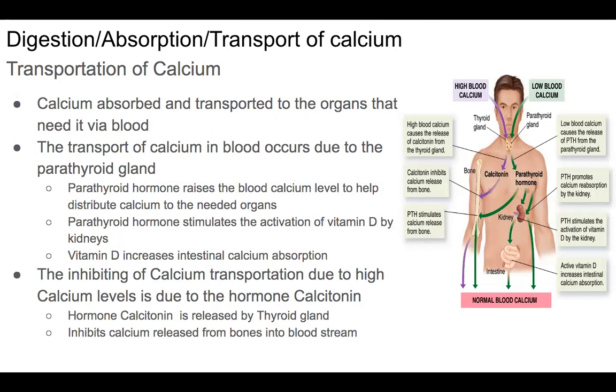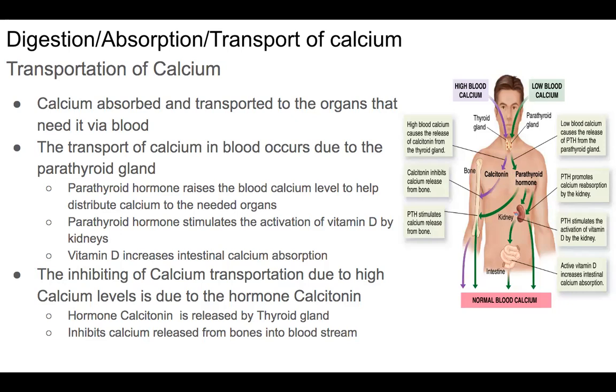The transportation of calcium in blood occurs due to the parathyroid gland. The parathyroid hormone raises the blood calcium level to help distribute calcium to the needed organs. The parathyroid hormone is stimulated by the activation of vitamin D by the kidneys. And then vitamin D increases intestinal calcium absorption.